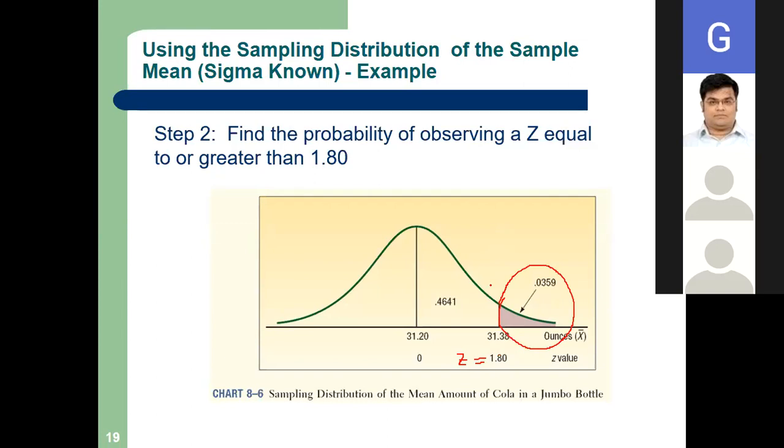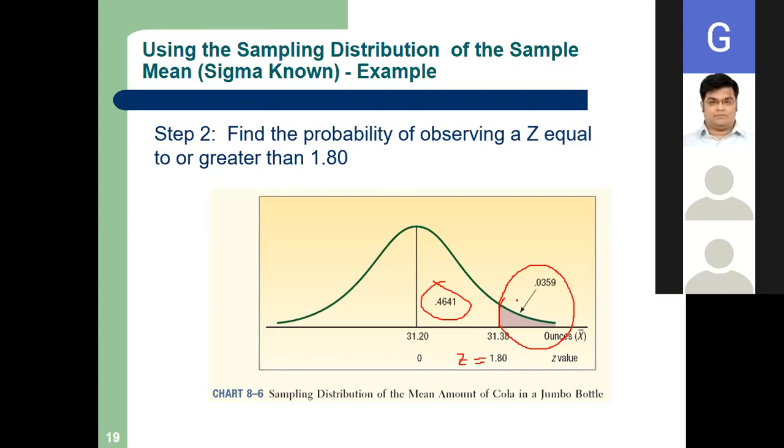For Z equals 1.8, all of you open your Z table. Yashi, have you opened the Z table? Yes, sir. It's coming 0.4641. Excellent. In the last class we understood this, I showed you in the normal table also. So this area is 0.4641.